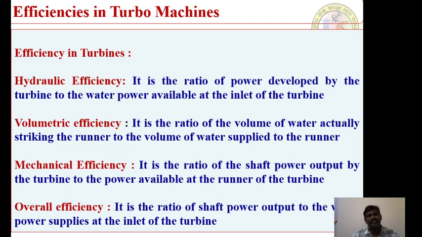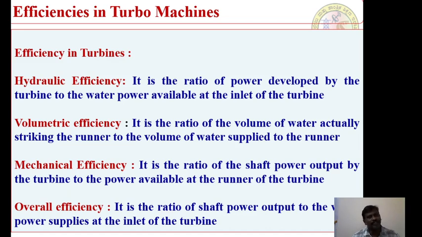Very, very important. So we are supplying some amount of mechanical power to the respective turbine in the form of hydraulic energy. When you supply that much hydraulic energy into a system, how much of that energy is utilized at the turbine in order to have the shaft power at the output of the turbo machine? That ratio is nothing but mechanical efficiency.